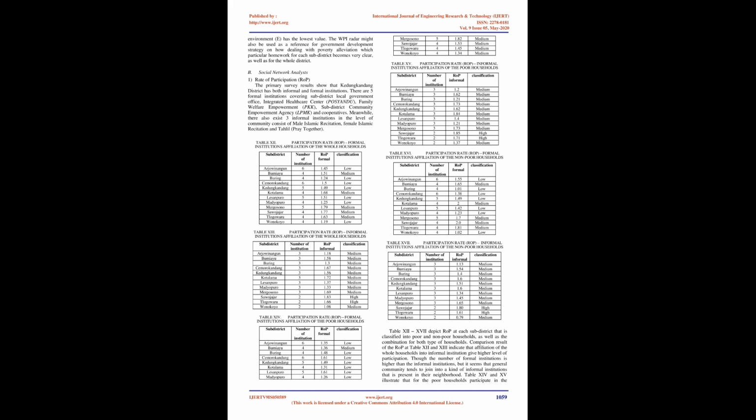5. Environmental, E. The environment component, E, has 2 subcomponents consisting of vegetation cover and water quality. Vegetation cover is the percentage of green space for each sub-district in the district. Measurement of water quality used the STORET method based on the Minister of Environment Decree No. 115 of 2003 concerning guidelines for determination of water quality status.